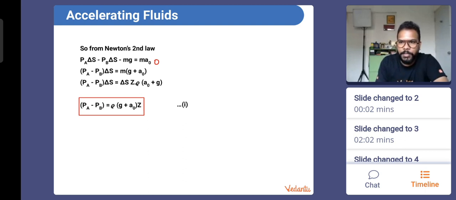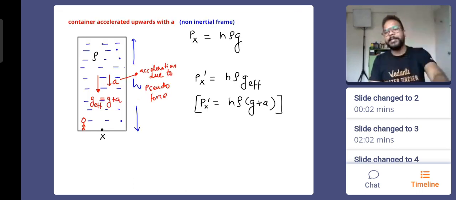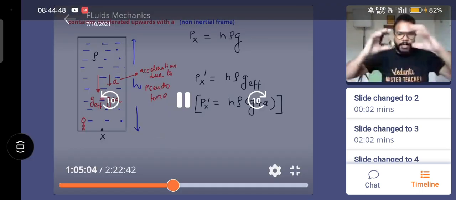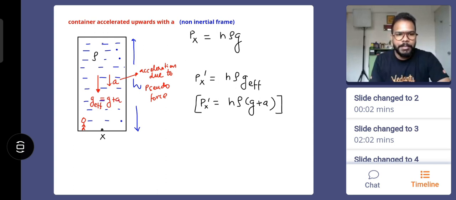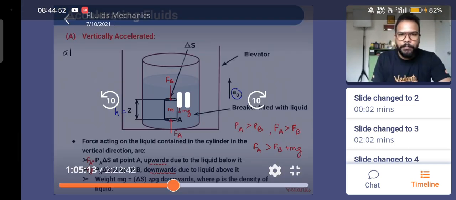Do we all understand this equation? This is upward force equal to mass into acceleration. So take mg on the right hand side, it becomes m times g plus a. Write the mass value as delta s rho into z. Delta s gets cancelled, and you land on that equation which we found very easily, by the way. We already found this equation. So we don't need to remember this derivation because I've given you a very easy understanding of what happens when the liquid is in the container and the container accelerates. So this one is an alternate approach.